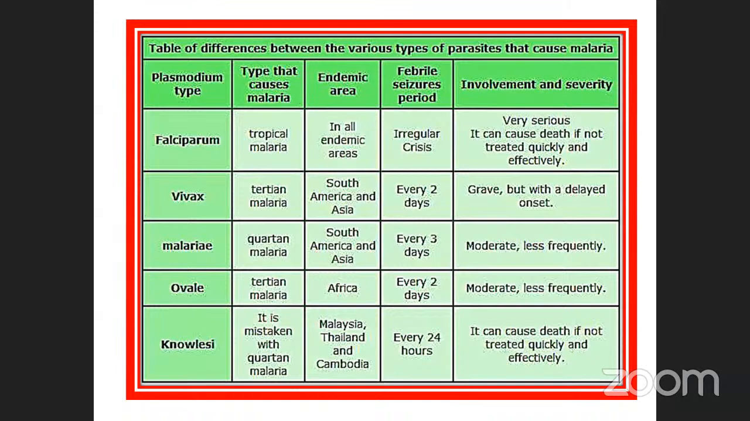Which one? Falciparum. That is why I asked you. Okay, this one is mild, but with delayed onset. This is also another one. Moderate, less frequently. It can cause death if not treated quickly and effectively. The last one as well as the first one are very, very important. Particularly falciparum is very, very dangerous. That's why I asked you. Ajay already answered. Suppose it is not quickly treated, it will lead to death. Falciparum is a very dangerous one.